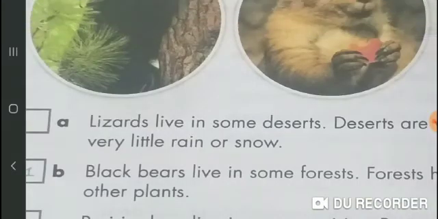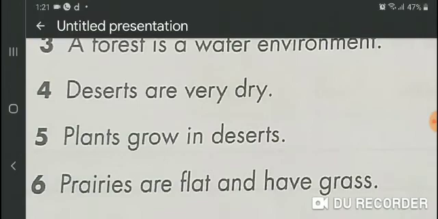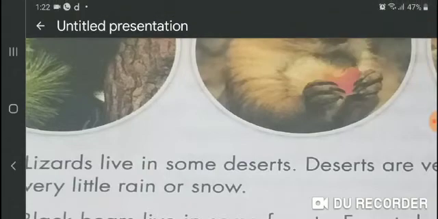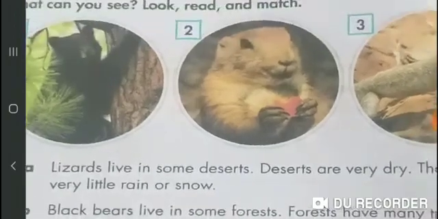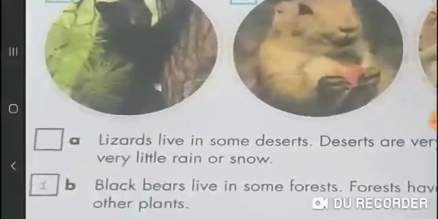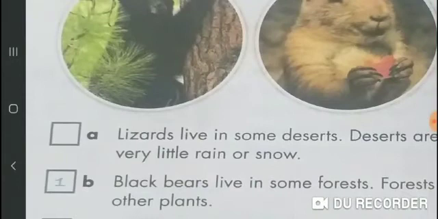Deserts are very hot. They have very little rain or snow. Now I will repeat it again. Lizards live in some deserts. Deserts are very dry. They get very little rain or snow.